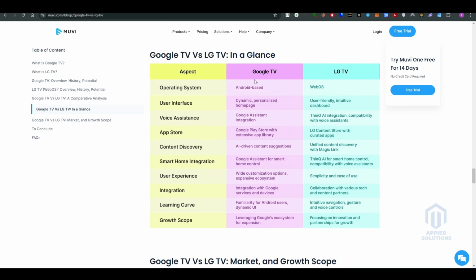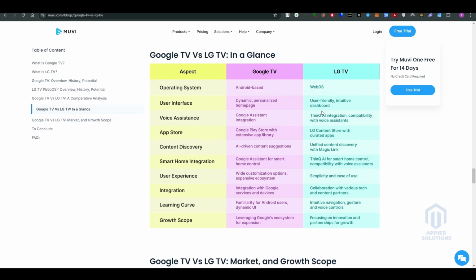Operating system: the Google TV is Android based and the LG TV is WebOS based. User interface: dynamic, personalized homepage for the Google TV, and for the LG TV, it is a user-friendly, intuitive dashboard. Voice assistance: Google Assistant integration, and for the LG TV, it is ThinQ AI integration with compatibility with the voice assistants.